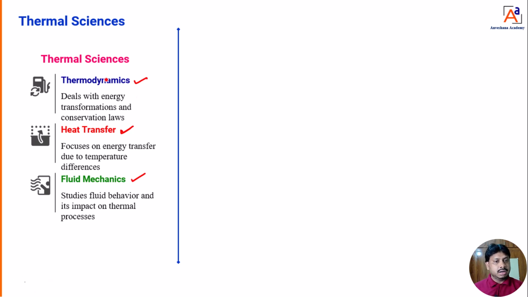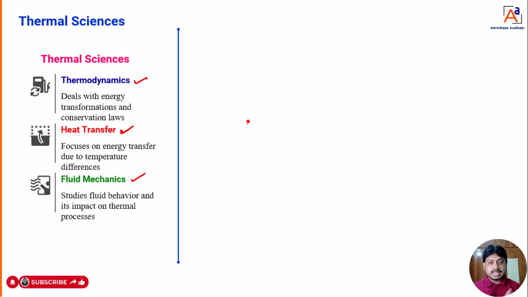Thermodynamics is a branch of thermal science which deals with the energy transfer and its effect on the system. Thermodynamics also discusses some laws which are related to energy conservation. Next, heat transfer. Heat transfer is also a branch of thermal science which deals with the rate of heat transfer and temperature distribution in the system. Then next is fluid mechanics. Fluid mechanics is also a branch of thermal science which deals with the behavior or characteristics of the fluid in a system.